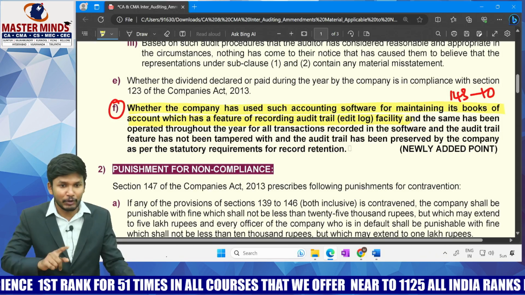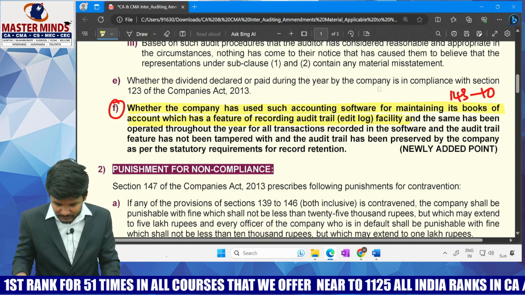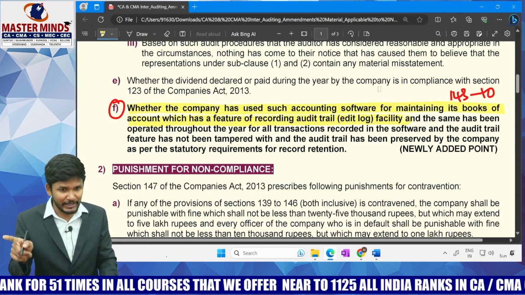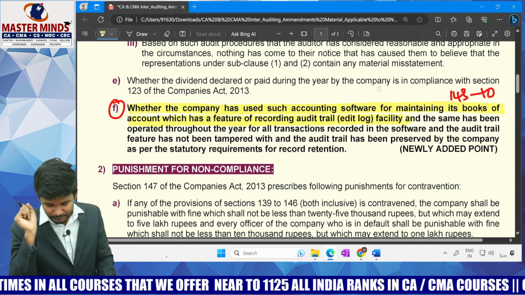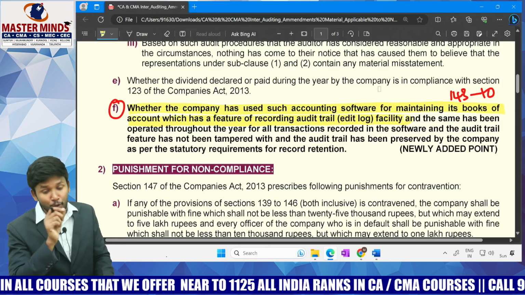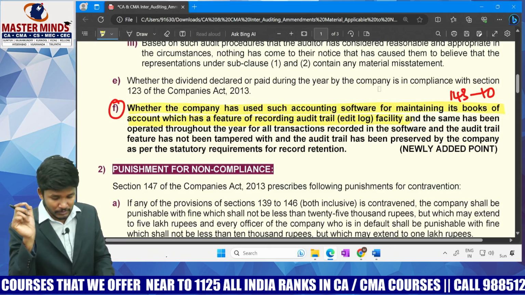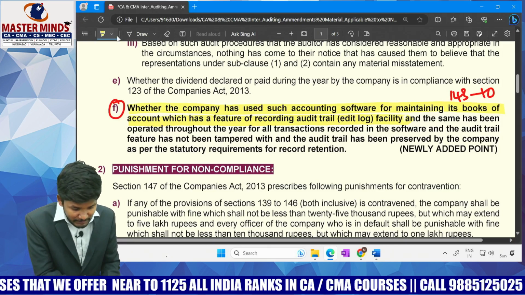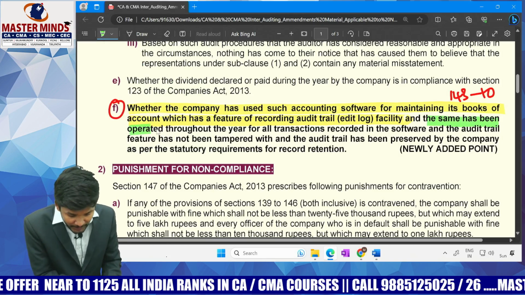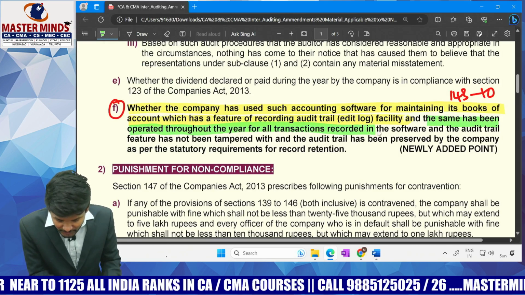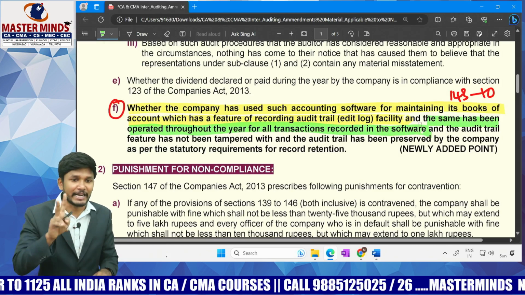Yes. So let me go to the second part now. Both are mandatory, no? And the same, what the same? Nothing but the audit trail or edit log has been operated throughout the year for all transactions. What they are telling, the same has been operated throughout the year for all transactions recorded in the software. That becomes the second point.